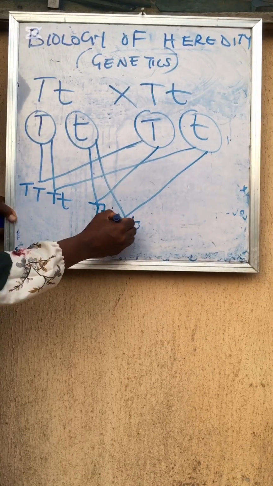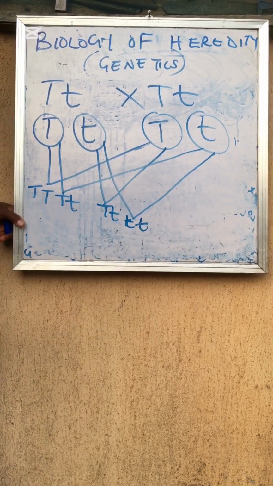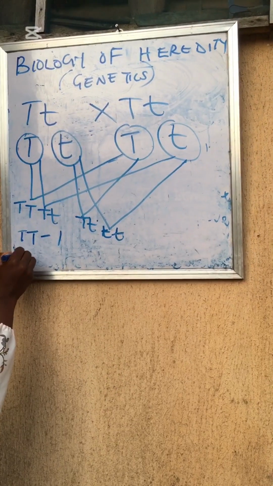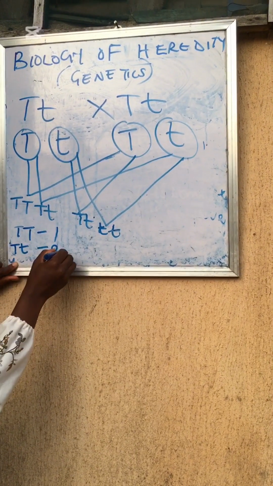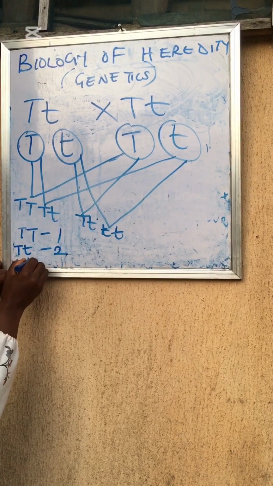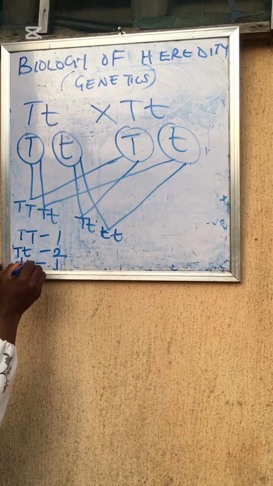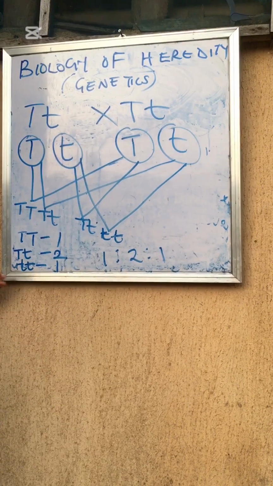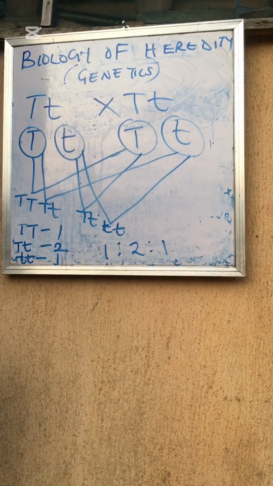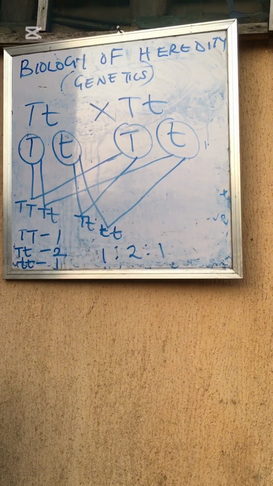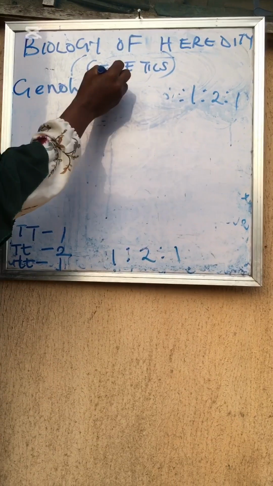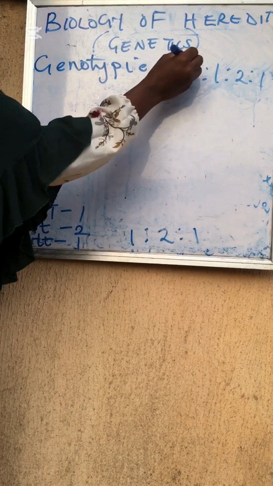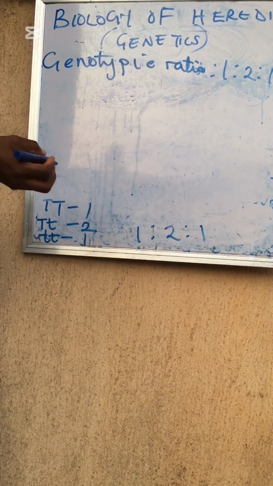Now look at something there. I am going to make a correction. You would have thought that the small t should have gone with the capital T, but that is going to be incorrect. It is going to be capital T over the small t. That is why we call that dominant, while that one is recessive. So now looking at the genotypic ratio, this is going to be 1:2:1.